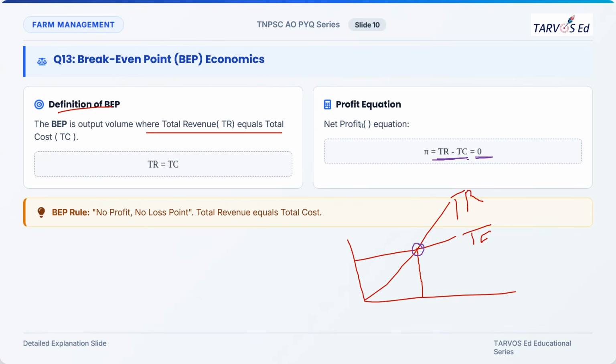And in the 2018 question paper, they gave a numerical sum from this topic. They asked us to find the break-even point. The formula will be fixed cost divided by selling price per unit minus variable cost per unit. This will be the formula for calculating the break-even point.